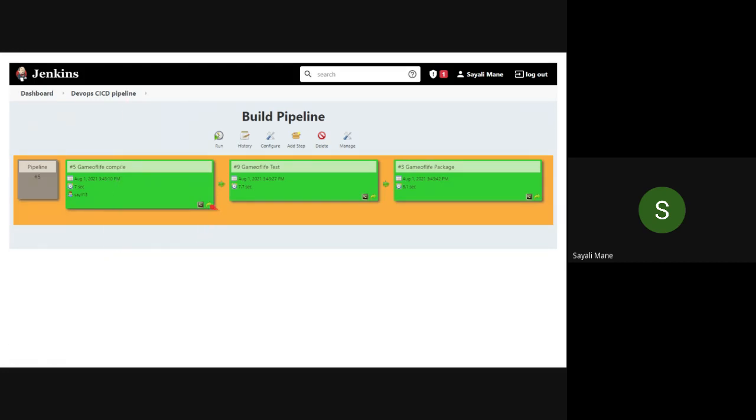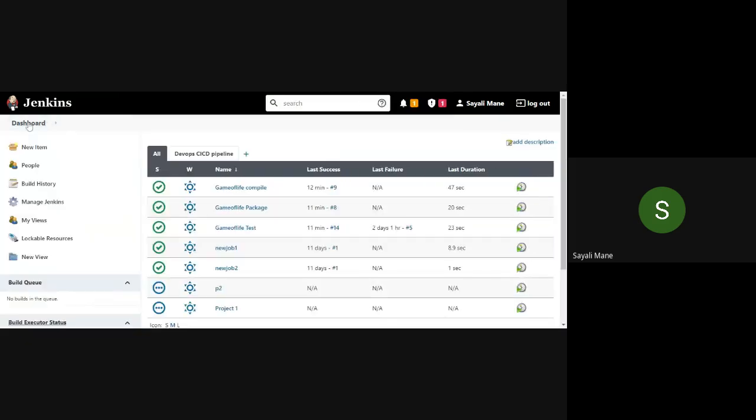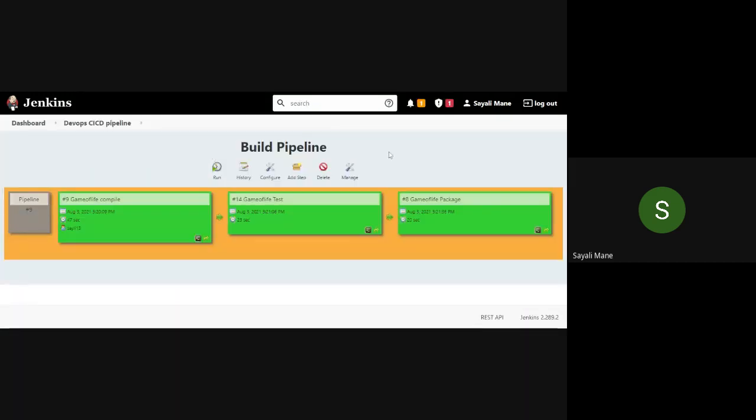See, try to refresh the button again. Here there are two options. Let me check. See, this is how it looks. So if you want to view it again, then please go to dashboard. Here beside the all, your pipeline name will come. You have to simply select this name and this build pipeline will come on your Jenkins desktop.